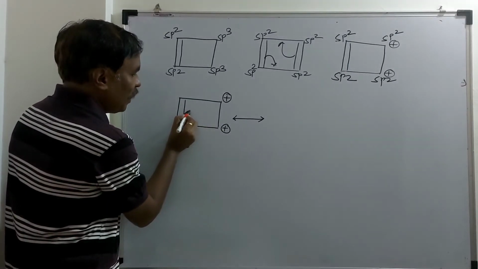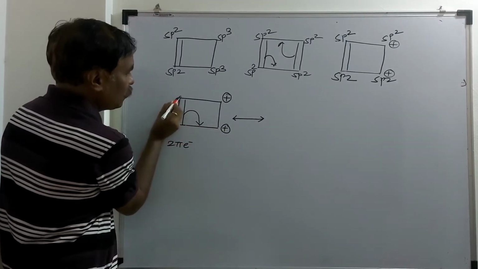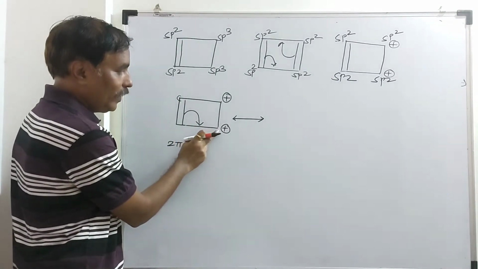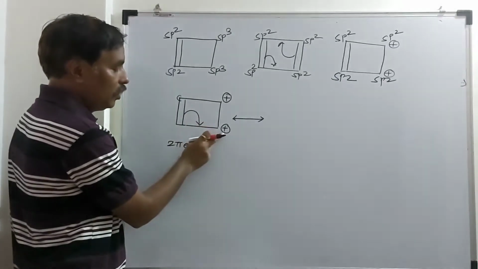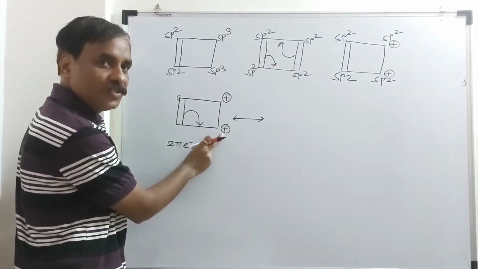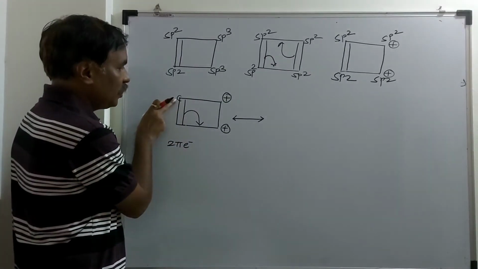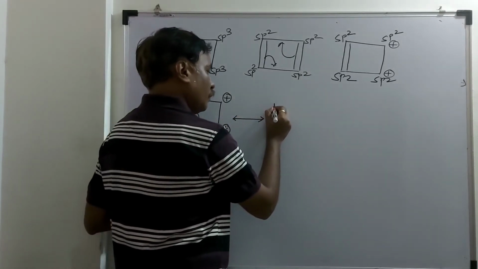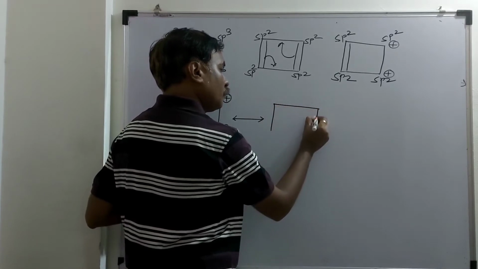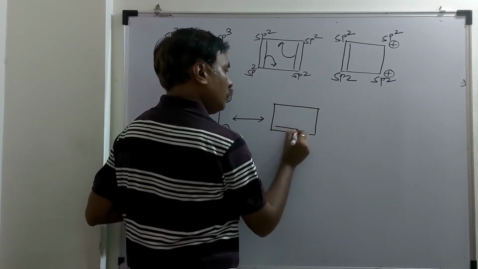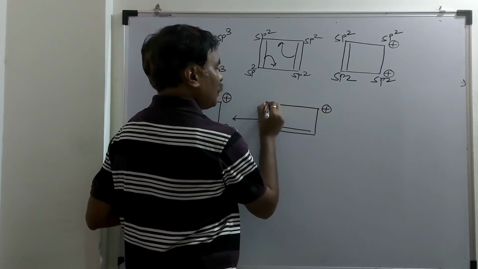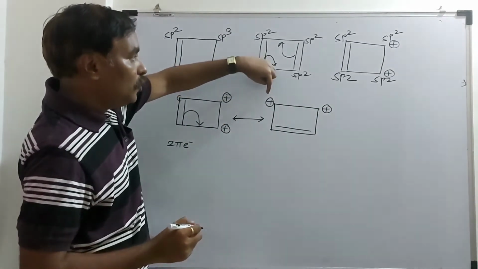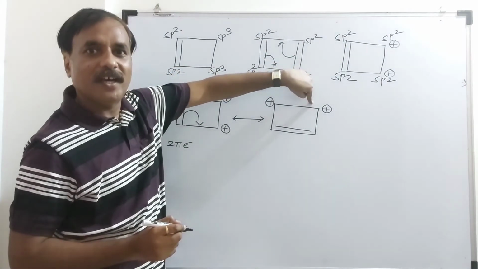Now, shifting of this pi bond here. This carbon is an electron donor, and here this carbon is an electron acceptor. After shifting, this positive charge will be neutralized. This carbon will acquire a positive charge. Now the position of the pi bond is in between these two carbon atoms. Here already positive, and now this carbon will acquire a positive charge. And again on two adjacent carbon atoms there is a positive charge.